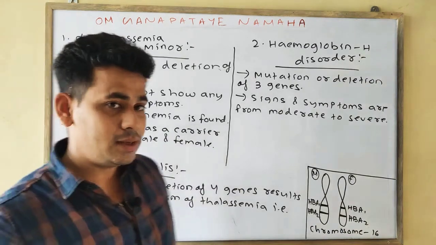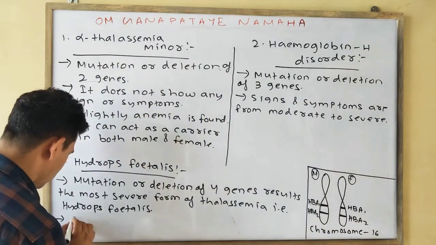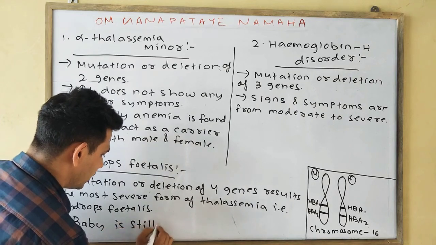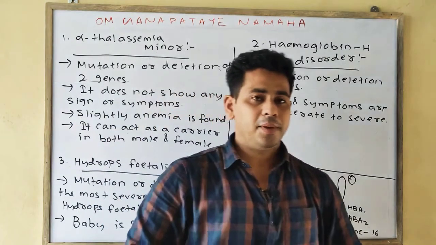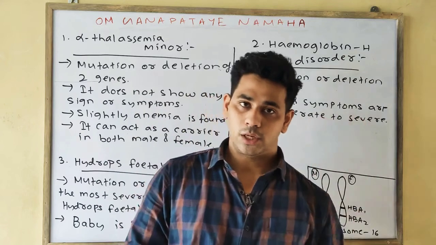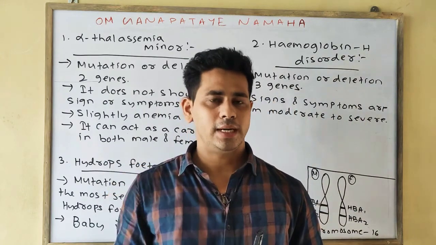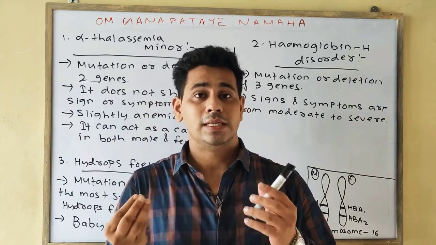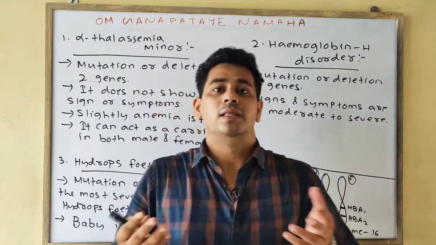And the baby that is born in this case is stillborn. As you know, what is stillborn? It means the baby has already died in the mother's womb, or if by some possibility he or she is born, but after some time, a few minutes after delivery, the baby dies.